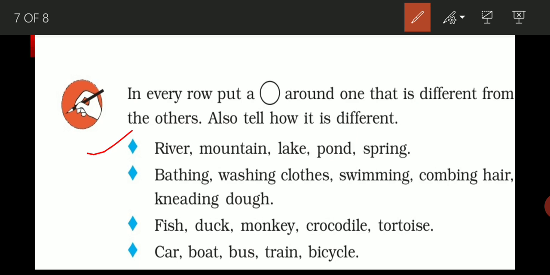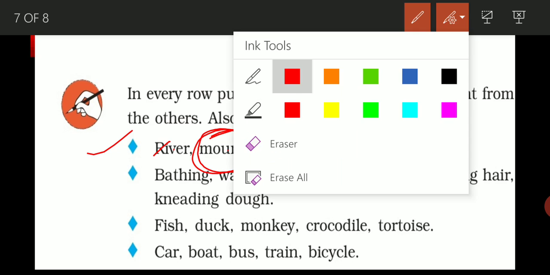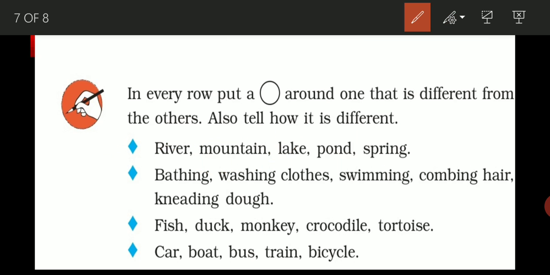Students, if we are talking about the source of water, we have read that river is also a source of water, lake is also a source, pond is also a source of water, and spring is also a source of water. But mountain is not a source of water. That's why we circle mountain. Clear? So for the first one, we have to circle mountain.